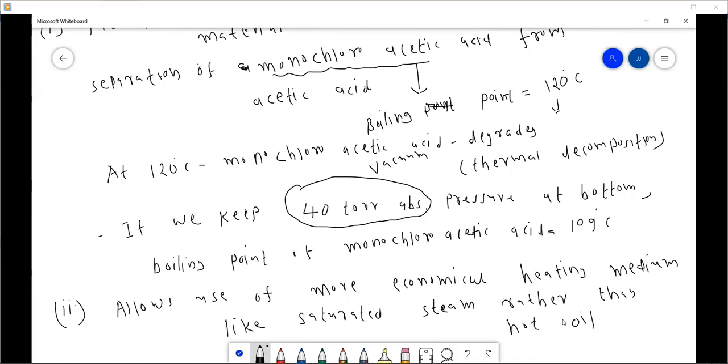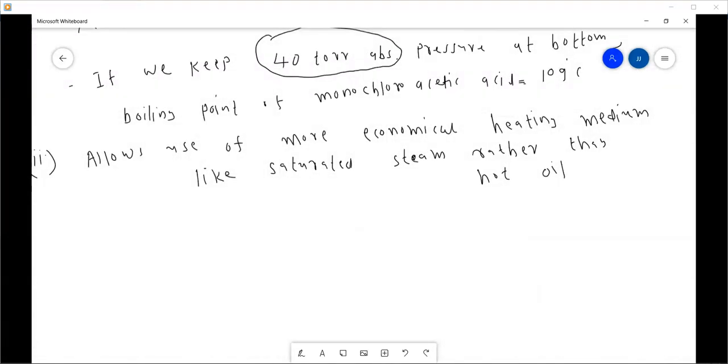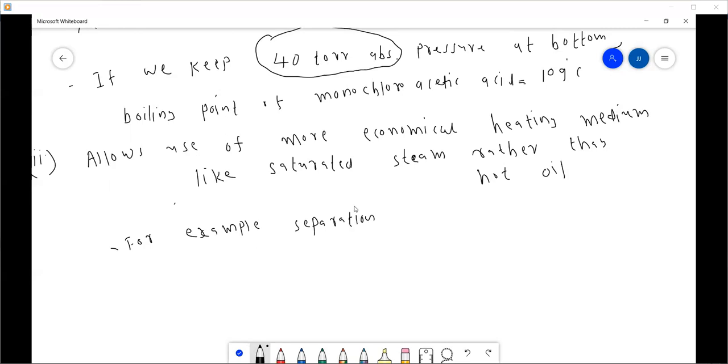Let me take an example. We discuss the advantages with an example. For example, separation of a water and ethylene glycol mixture.